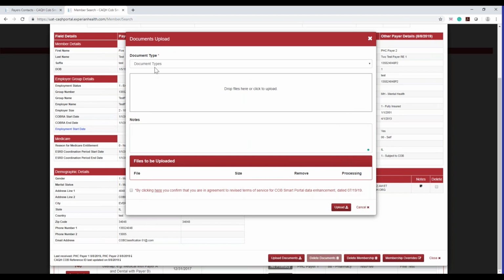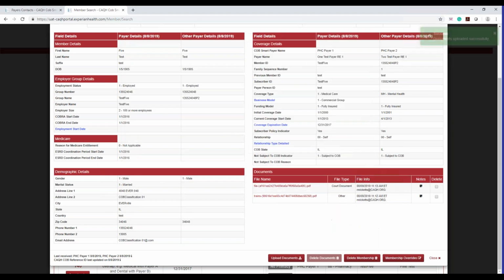So again, I'm going to pick a document type. I'm going to say court document. I'm going to click other. I'm not going to put any notes this time. You can either click here or you can drag the files in. So either one, I'm going to click to upload. I'm going to click file, click open, and upload it.